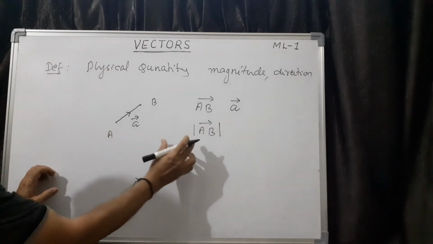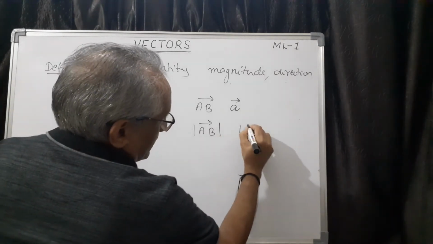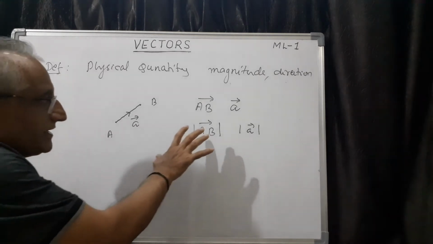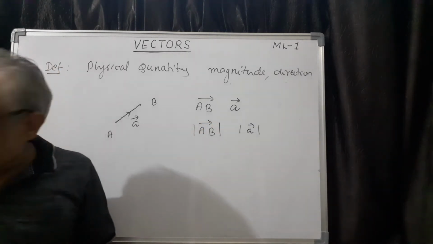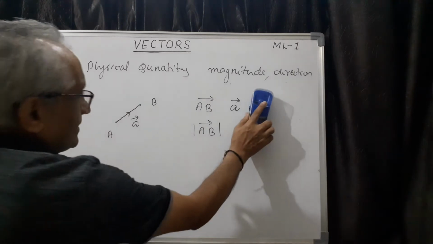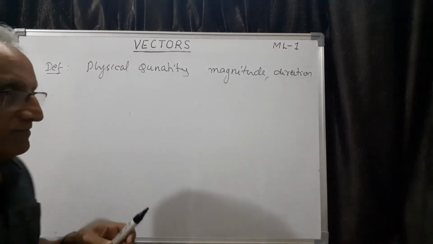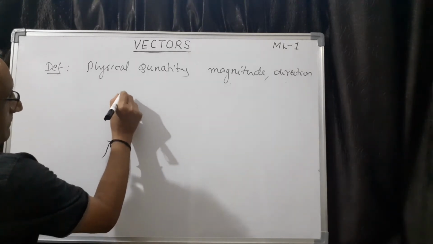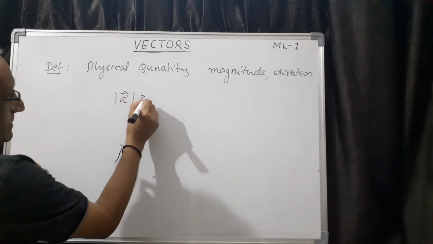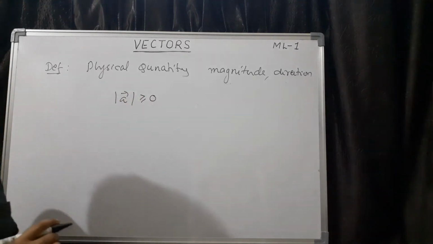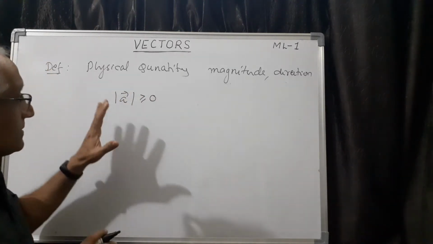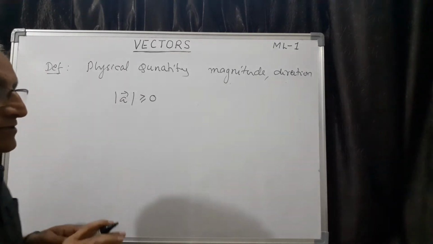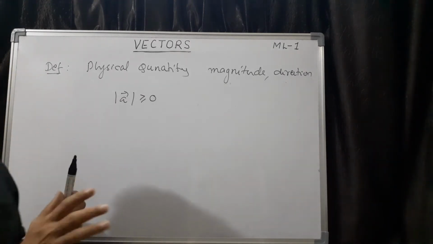Magnitude of the vector is AB, or here it is like this. So, this is the representation of vector in a symbolic way. Then, there are some important aspects you have to remember. For example, for any given vector A, magnitude is always more than or equal to 0. It cannot be negative. Of course, length cannot be negative. Therefore, magnitude of a vector is more than or equal to 0.